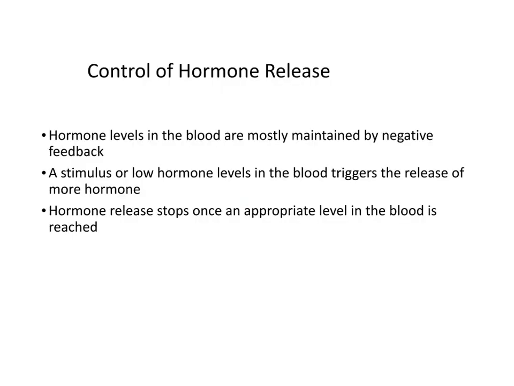Hormone levels in your blood have to be regulated, and this is typically maintained by a negative feedback loop. So if a stimulus or low hormone level in the blood occurs, it triggers the release of more hormone. Then the hormone release stops once you have reached an appropriate level in the bloodstream. So when hormone levels go down, the organ that produces that hormone is stimulated to produce more of that hormone until the set point is reached, and then the hormone stops being produced.